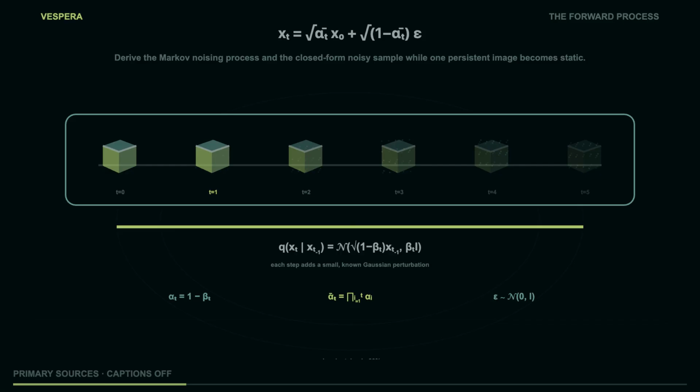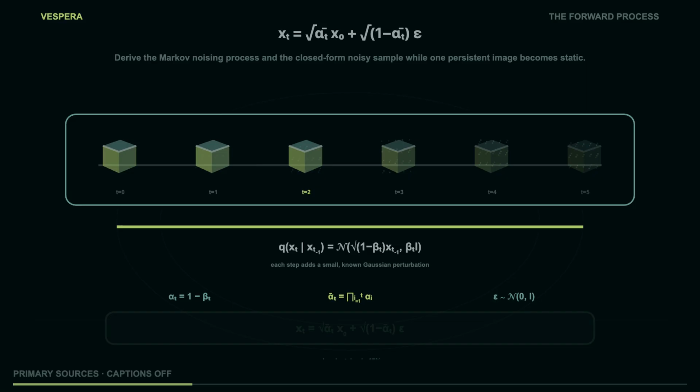The forward process is not learned, it is our corruption recipe. Why use many small steps instead of one dramatic obliteration? The chain creates a family of intermediate states whose statistics are known. A model can practice denoising at every noise level. It sees the same object under a controlled progression rather than being asked to guess a complete photograph from an undifferentiated disaster. The schedule determines how much signal survives at each t, so the timestep is not decoration. It tells the network what kind of uncertainty it is looking at.